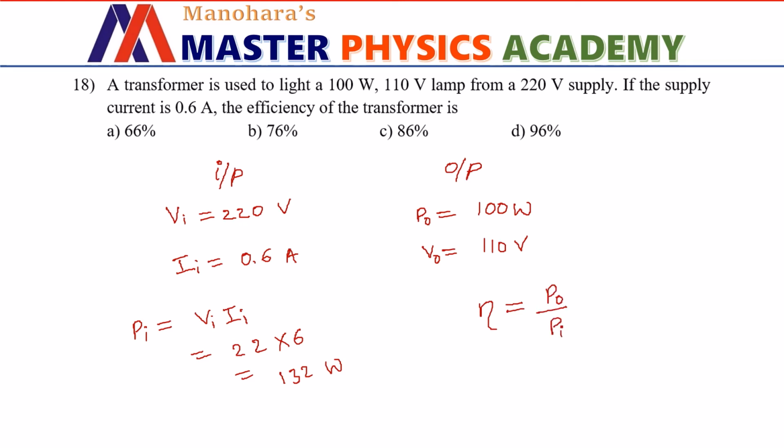In terms of percentage means you need to multiply that with 100. So let us substitute. Power output is 100 watt, power input is 132 watt, multiplied by 100. So if you solve this, you will be getting answer equal to 76%. Therefore, option B is the right choice.